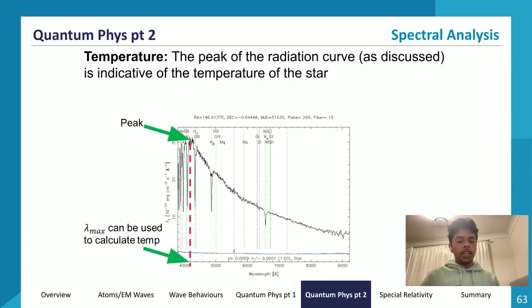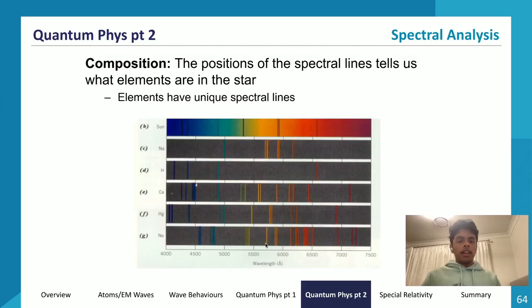So these dips will indicate the discrete elements that the star is made up of. The next thing we can do is calculate the chemical composition of these stars. The position of the spectral lines matters because every element requires a discrete amount of energy to be excited, and so releases a discrete amount of energy after excitation when it goes into relaxation. Because these elements have unique spectral lines, we can use these spectral lines to calculate the different elements within that star.